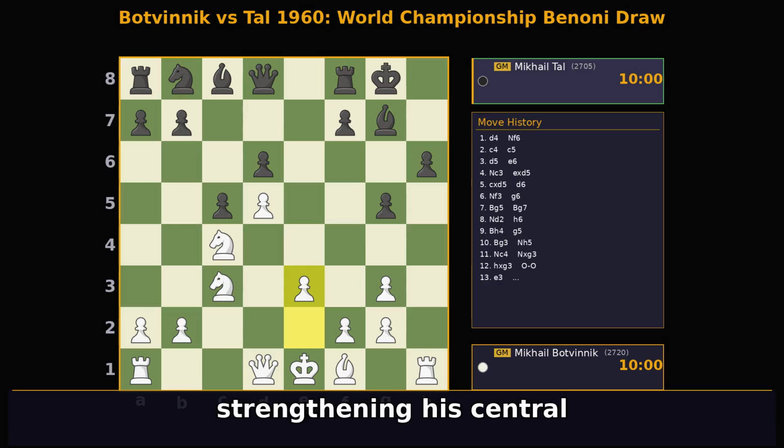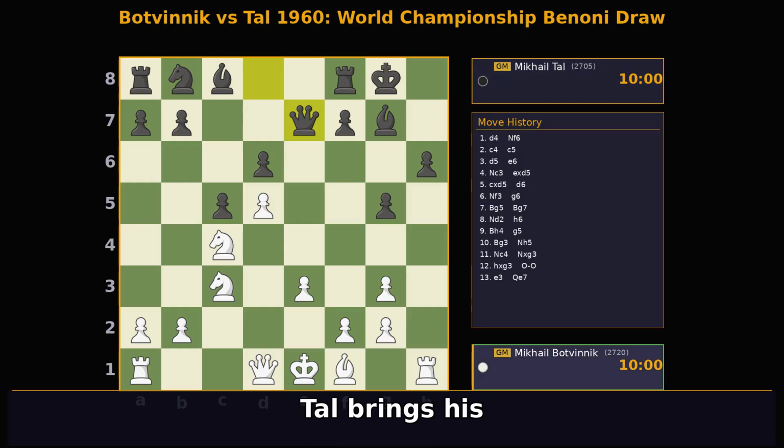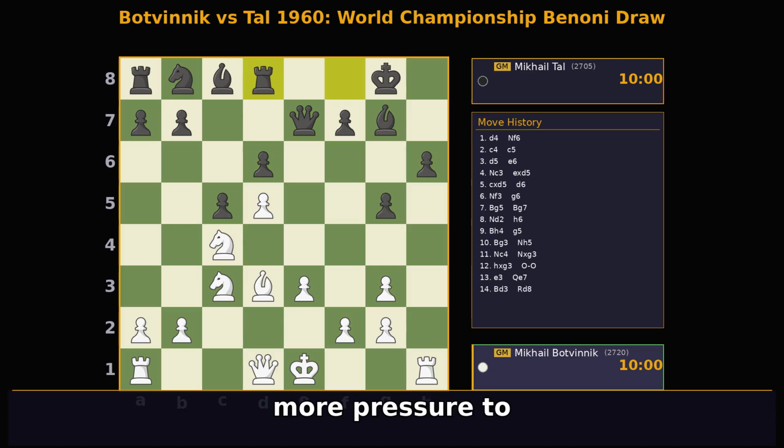Botvinnik plays e3, strengthening his central pawn and preparing to develop his light-squared bishop. Tal brings his queen to Qe7, connecting his rooks and preparing to activate his pieces. Botvinnik develops his bishop to Bd3, a solid square where it eyes Tal's kingside. Tal's Rd8 adds more pressure to the d-file, a key central artery.